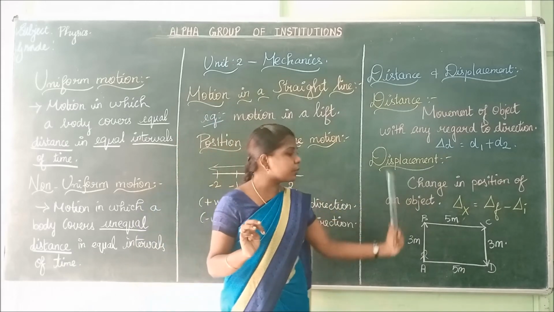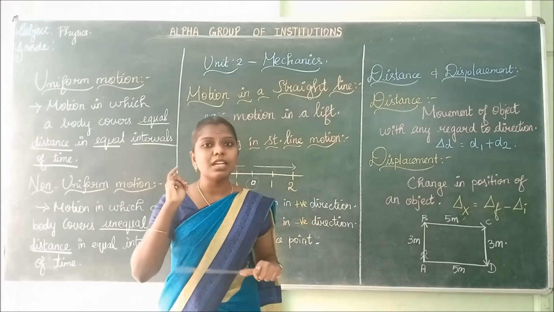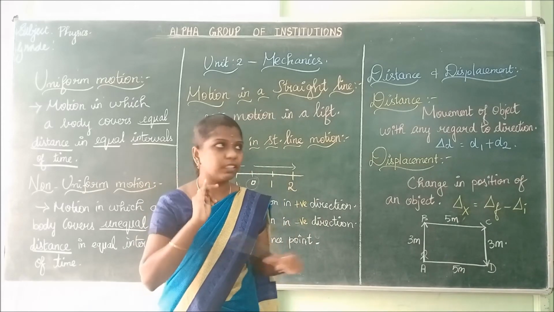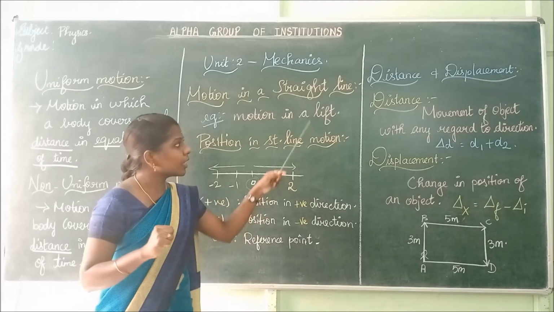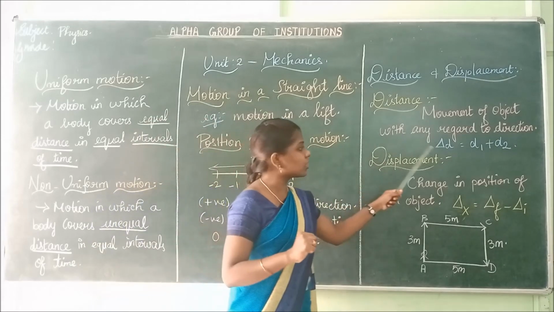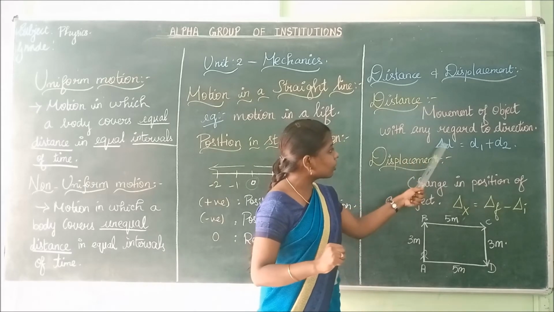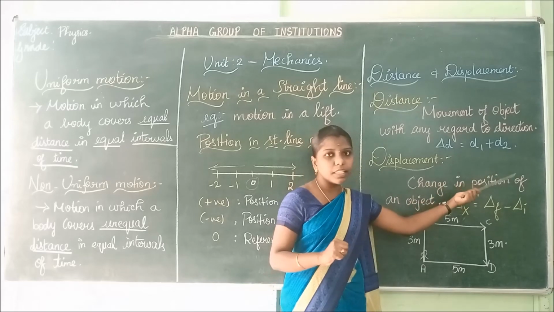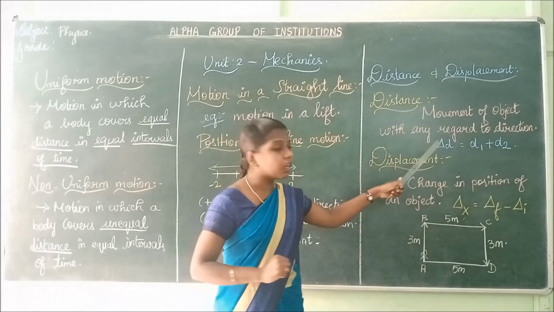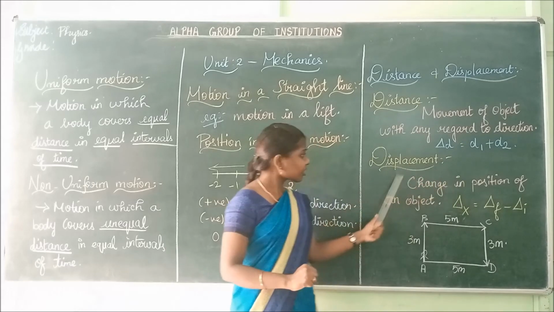Displacement is change in position of an object. Change in position of an object is displacement. Distance is movement of an object without regard to direction. The formula to calculate distance is delta d. If they have given change, you have to write delta d, which is equal to d1 plus d2. The formula to find distance is delta d equals d1 plus d2.